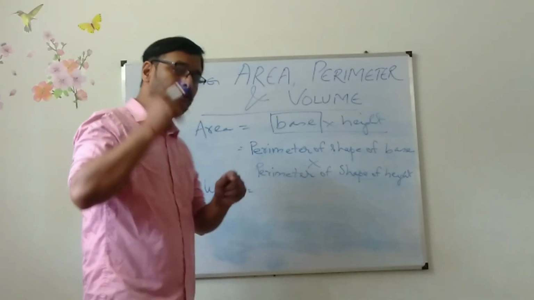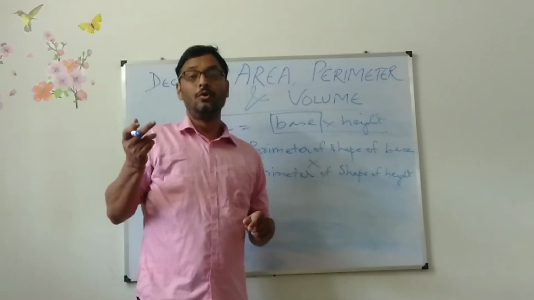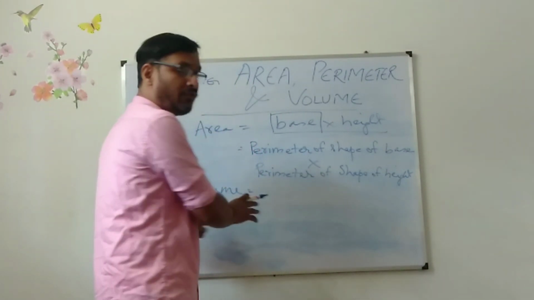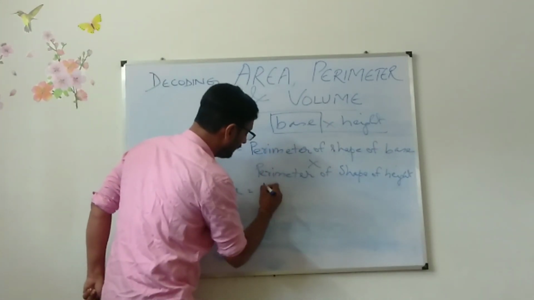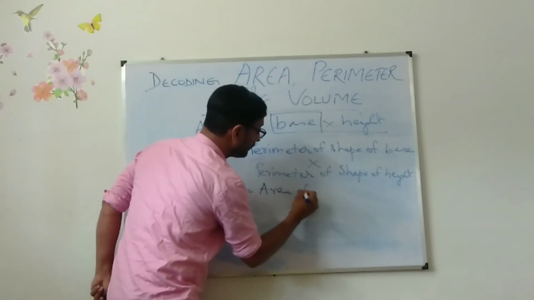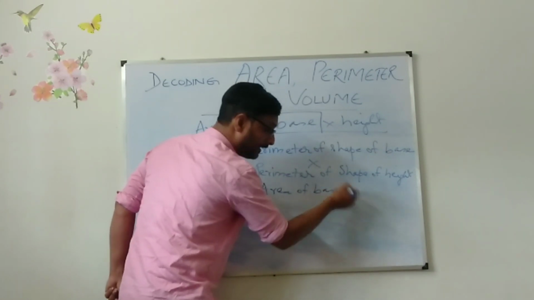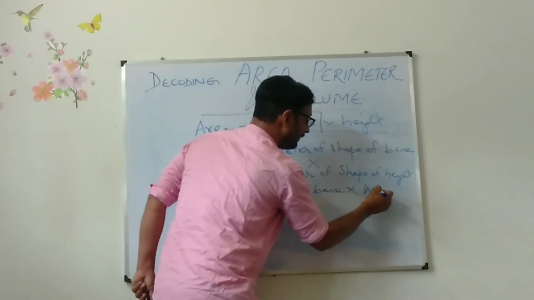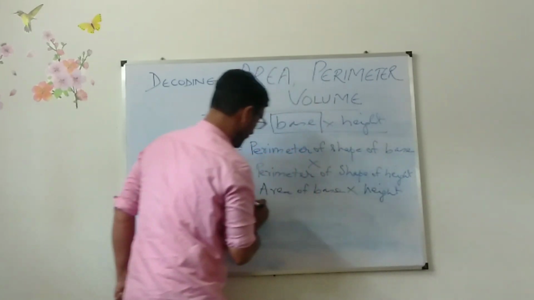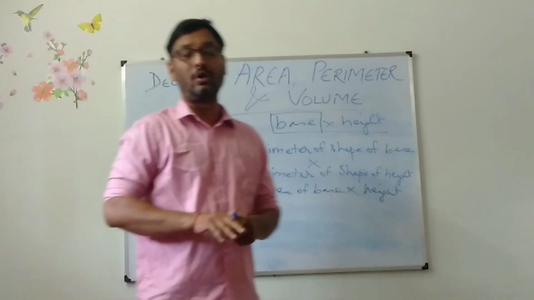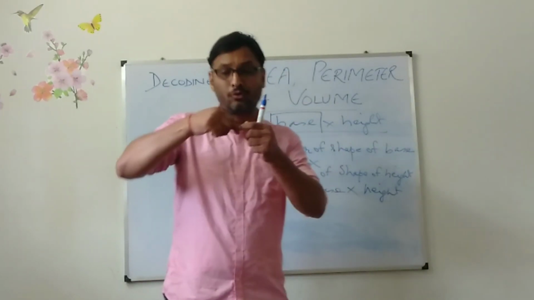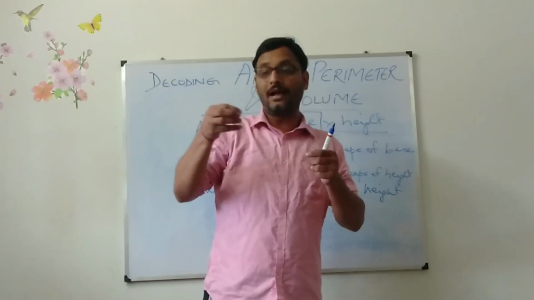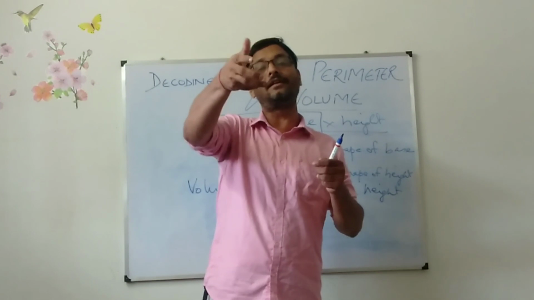So what was the thought of that person who found out the formula of this volume? He must have thought, this is written in the book, area is base into height. As I said to you, whatever I speak, it doesn't go directly to you. It goes through some medium and certain things are added and certain things are subtracted.